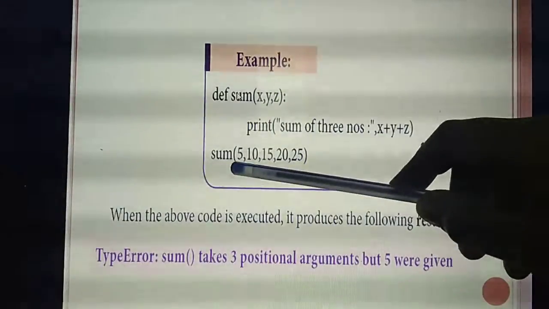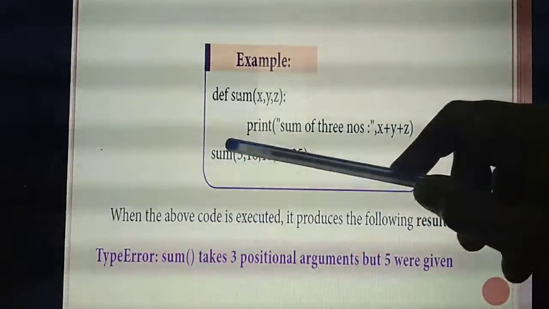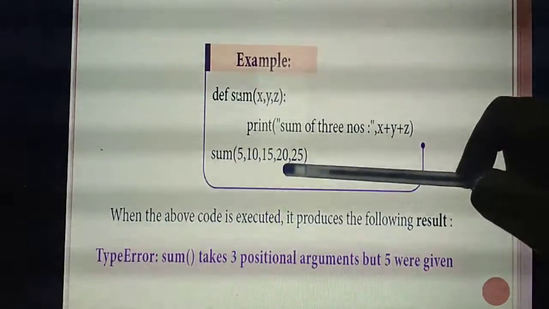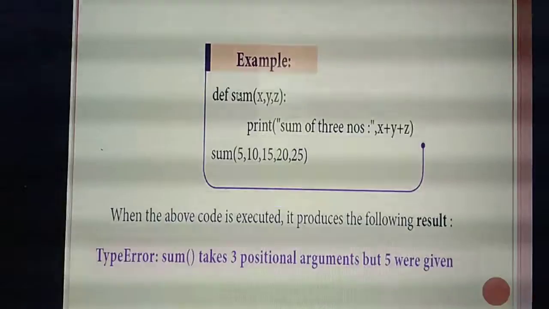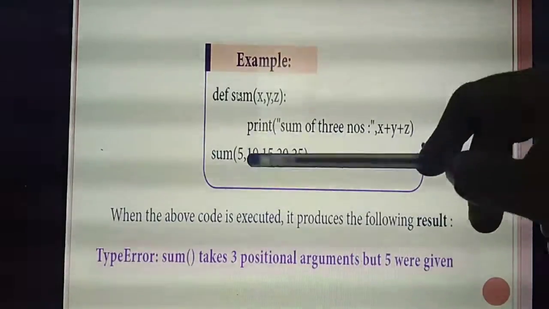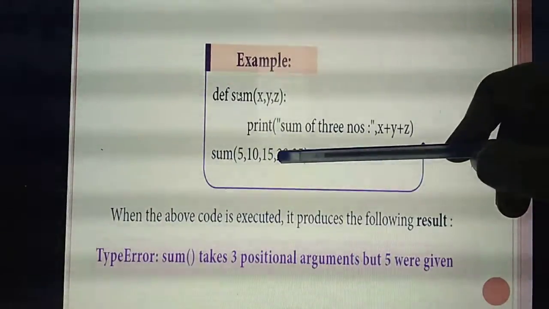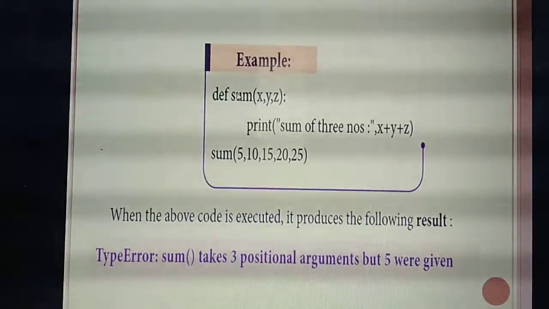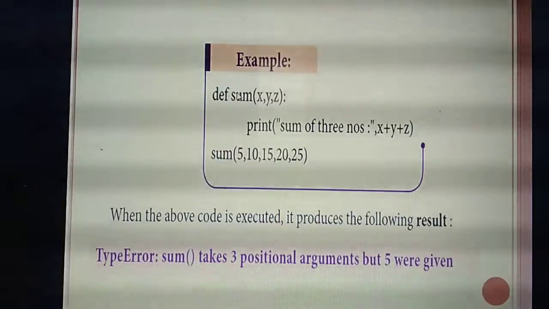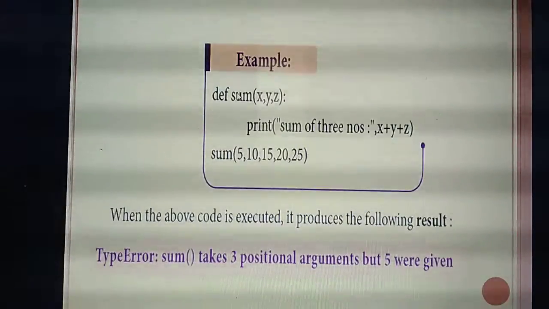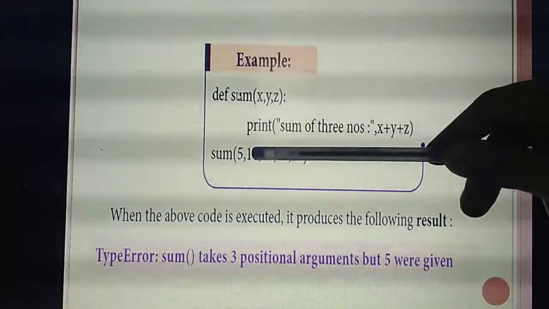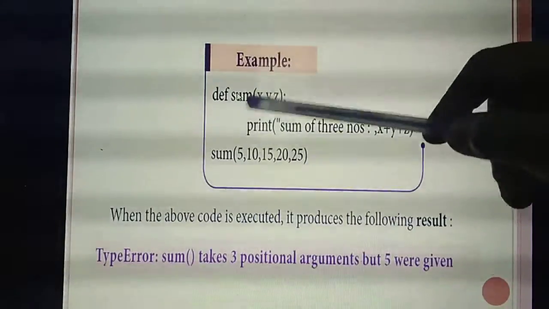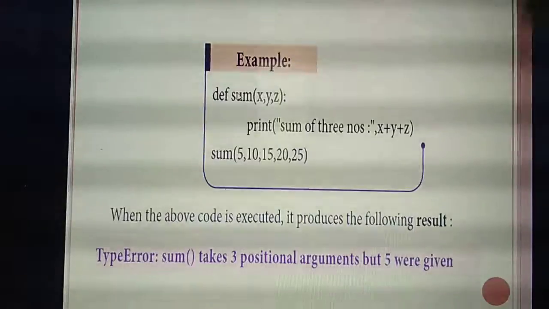Then calling the function and passing the values for the arguments. In the place of sum, they have given 5, 10, 15, 20, 25. But how many values do you need? Only 3 values for x, y and z. But here they are giving 5 values. So what output will you get? Will you get the proper output? No. The arguments always need to match the values, isn't it? Here the function takes only 3, but you are passing 5 values.